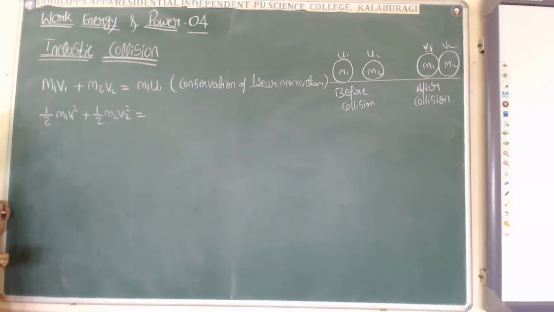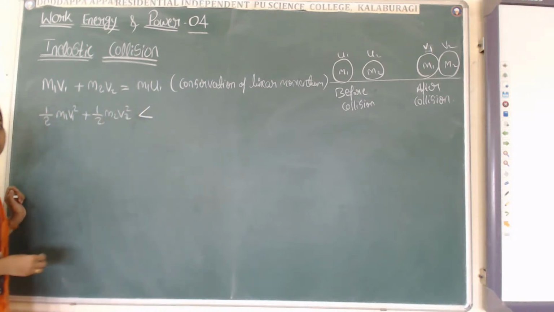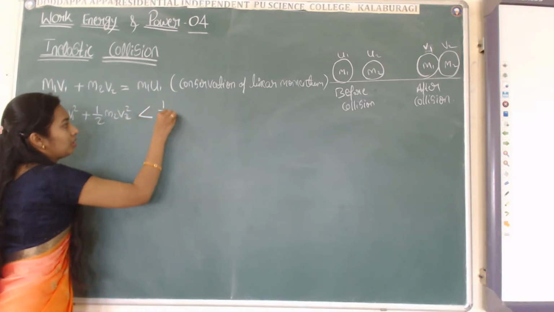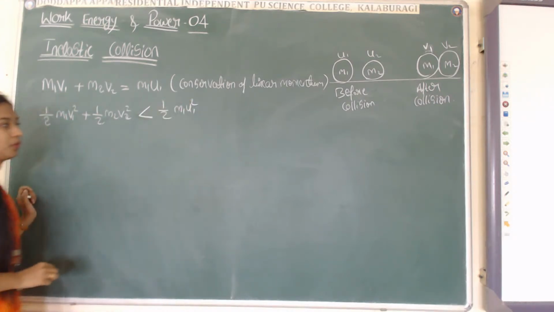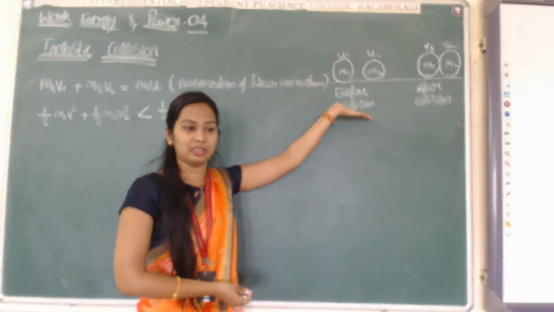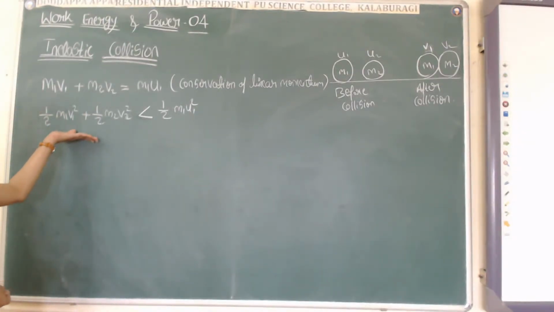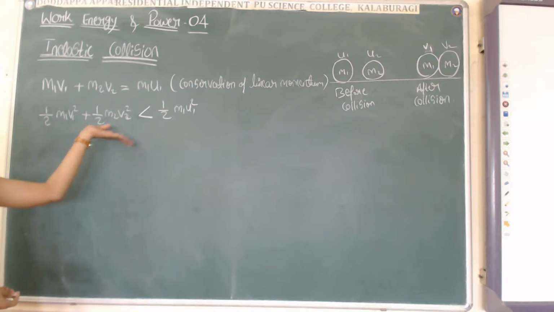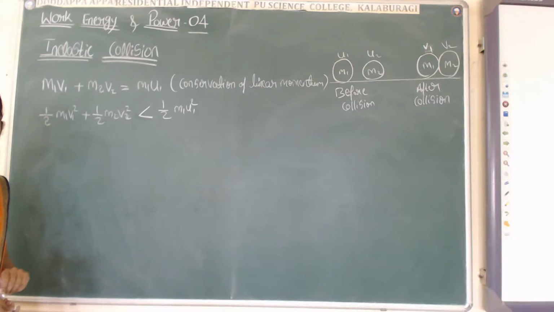This is the kinetic energy of the particles after collision, and this is not equal, but is less than the initial kinetic energy, half m1 u1 square. That is, initially it has greater kinetic energy. After collision, the kinetic energy becomes less than the kinetic energy before collision.